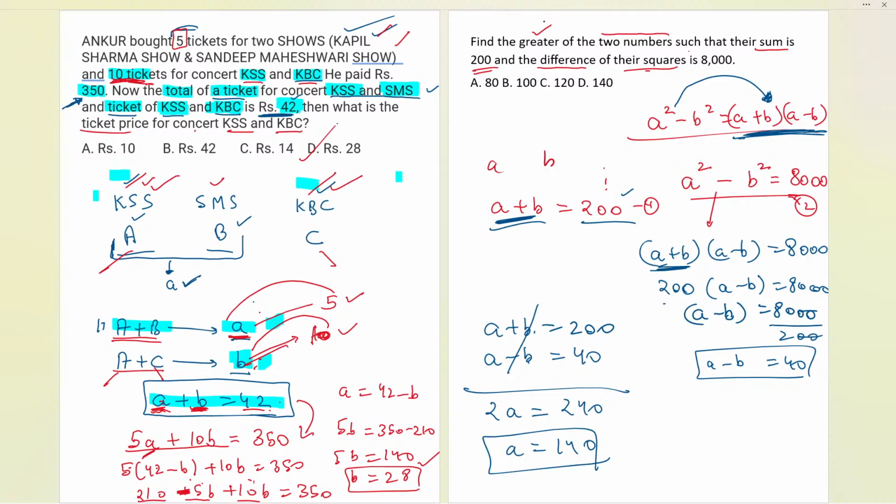What do we need? We need the greater of the two numbers. If the sum of the two numbers is 200 and one is 120, the other number will be 200 minus 120, which is 80. Okay, it is 120 only. That is correct. So 120 is the answer, because 240 by 2 is 120. So C is the correct answer we are getting over here.